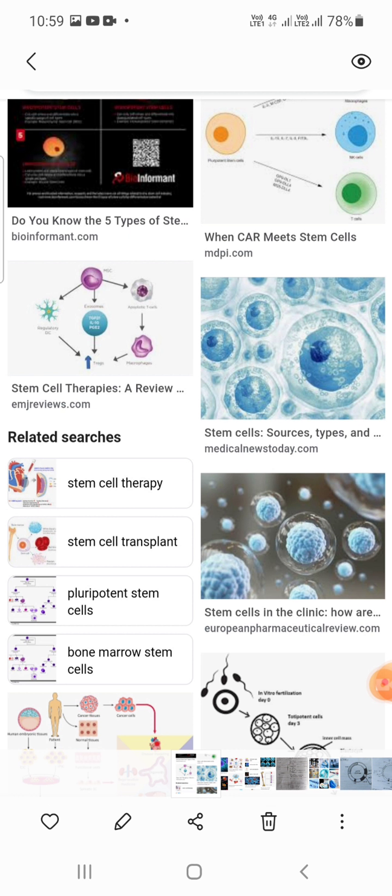Stem cell types. I have already explained, stem cells are of two types: embryonic stem cells, that is ES, and adult stem cells. Embryonic stem cells are present in the embryo. These cells are derived from the epiblast tissue of the inner cell mass of a blastocyst. ES cells are pluripotent cells. They give rise to three types.